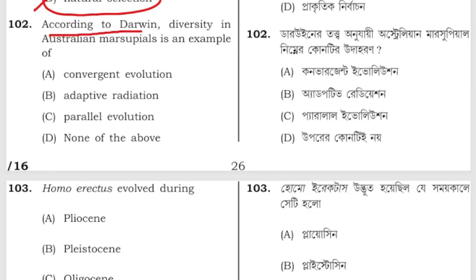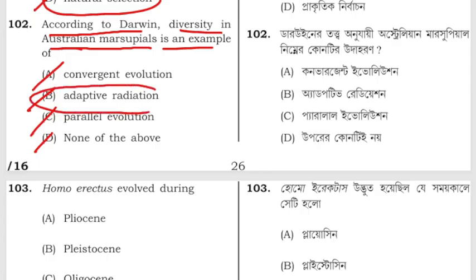According to Darwin, diversity in Australian marsupials is an example of convergent evolution, adaptive radiation, parallel evolution, or D, none of the above. The Australian marsupial exhibits adaptive radiation.